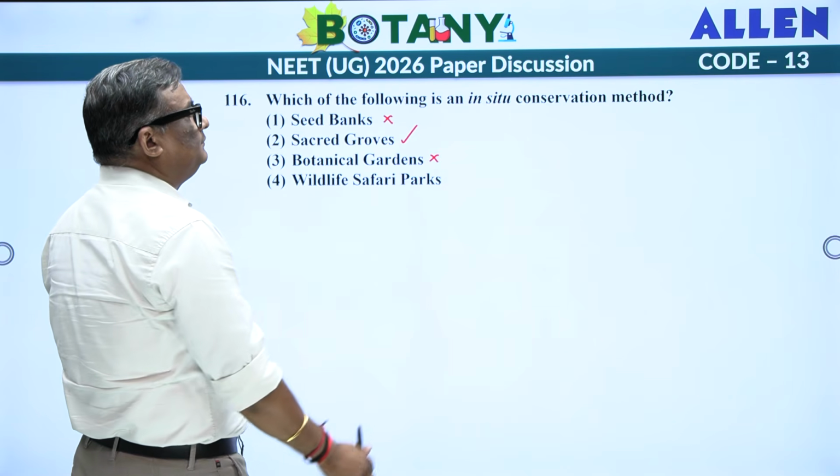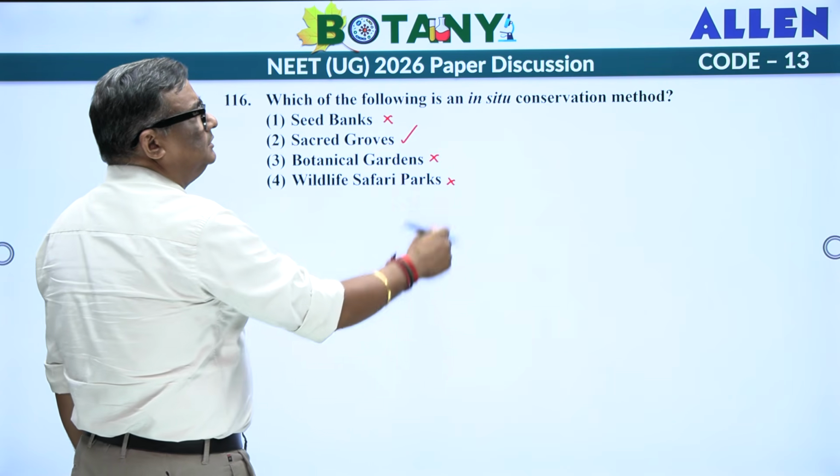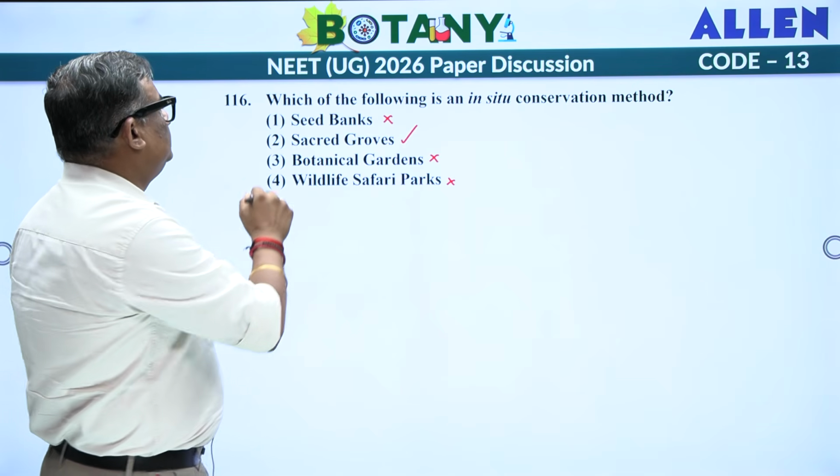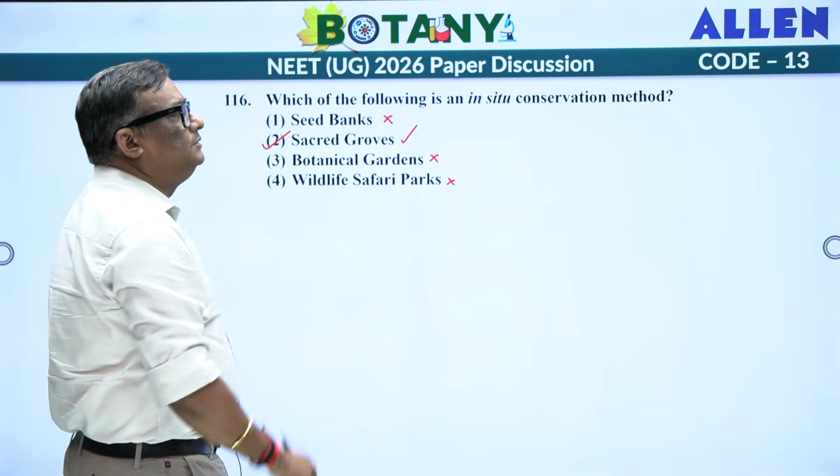Then you have wildlife safari parks. You know that this is not in situ conservation. We define an area, we can create a safari park. So, this is sacred groves, that is going to be in situ conservation.